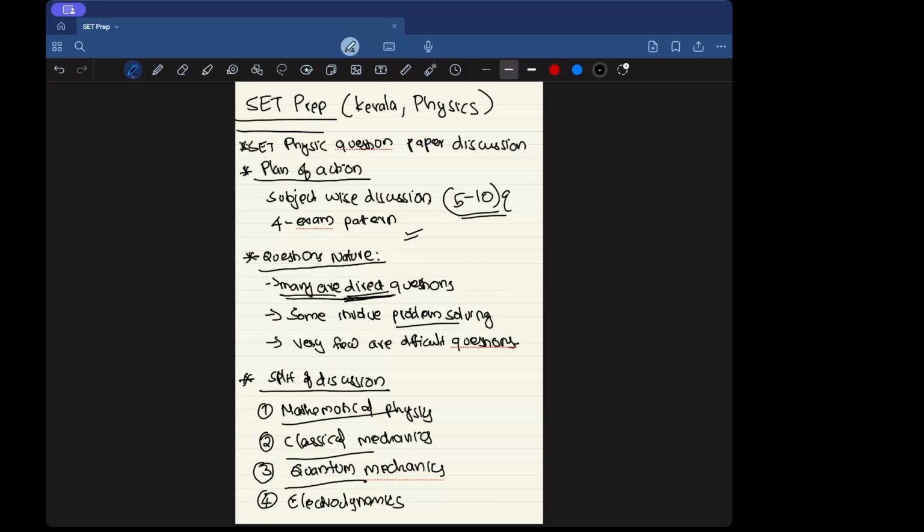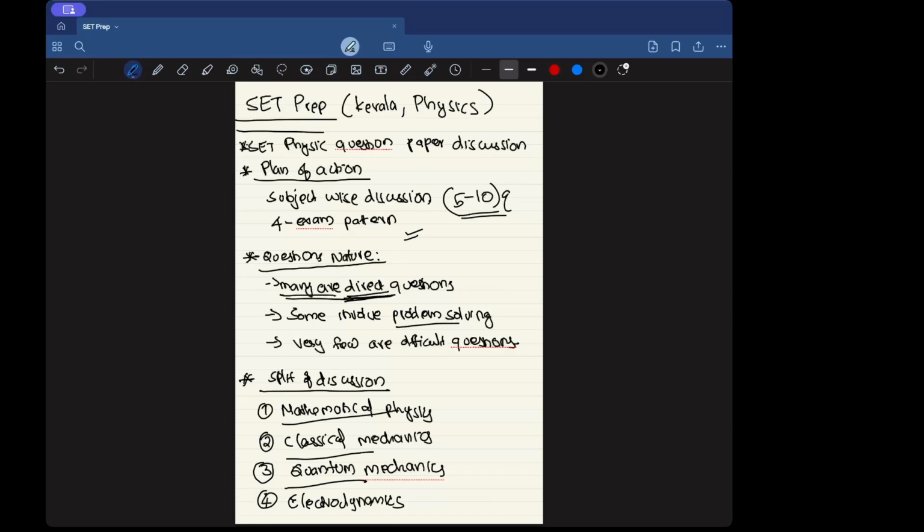With a basic understanding of the concepts, one could easily answer them. There are a few hard questions, and you don't need to worry about that. With a little effort, one can easily master problem solving skills and solve these questions.